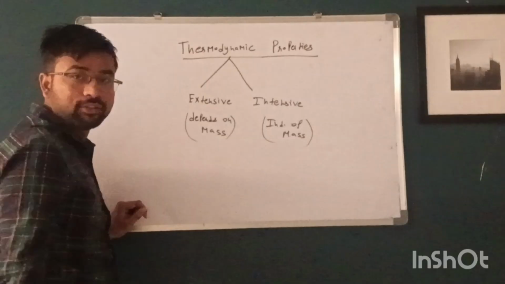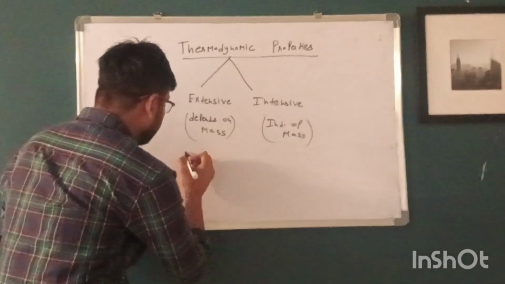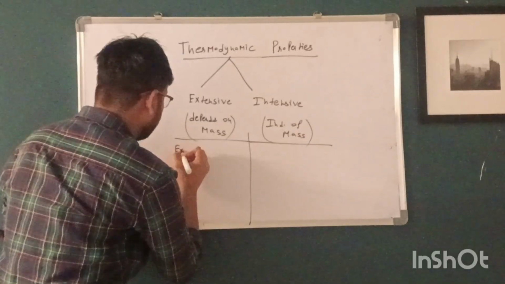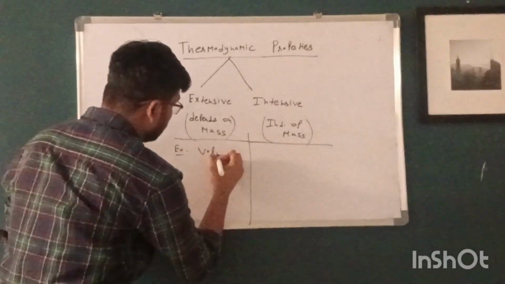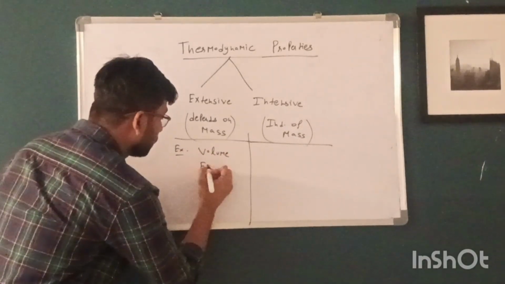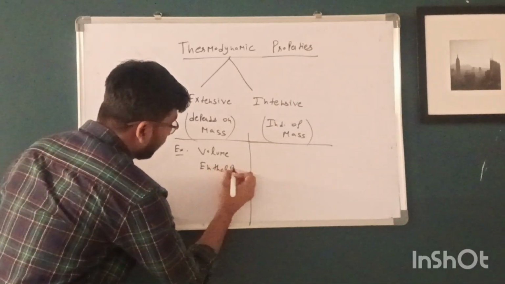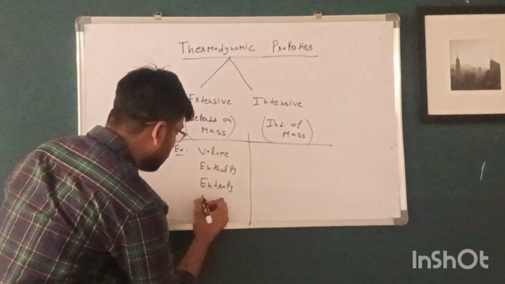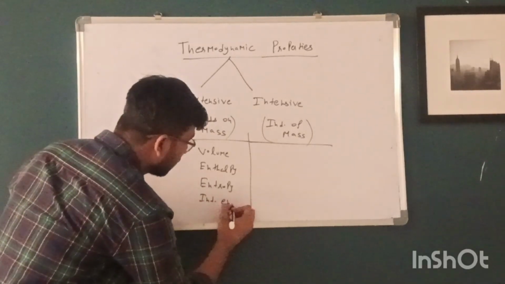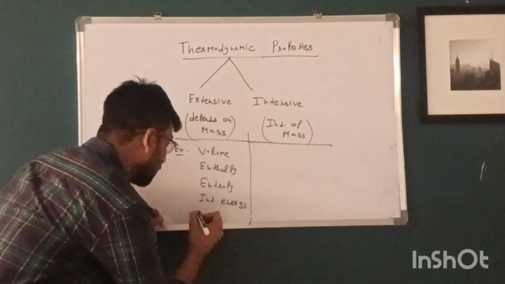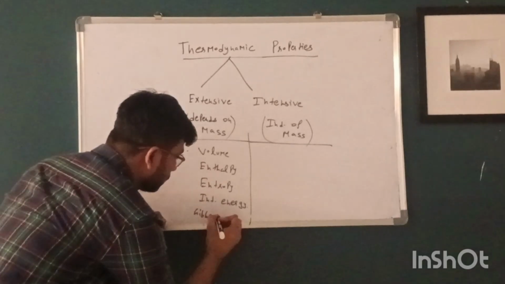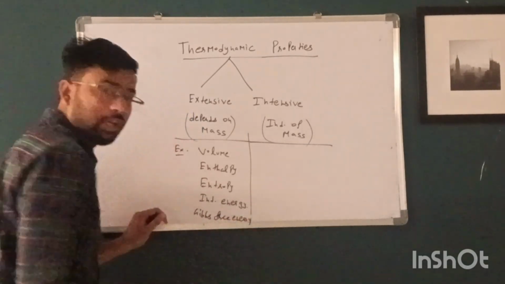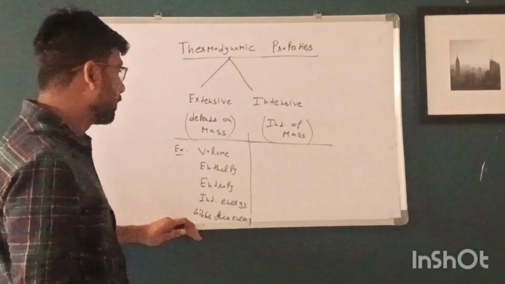And examples of extensive properties are volume, enthalpy, entropy, internal energy, Gibbs free energy. So all types of energies are extensive properties.